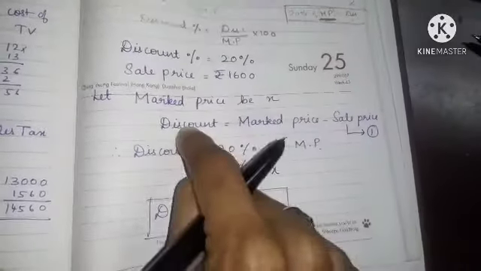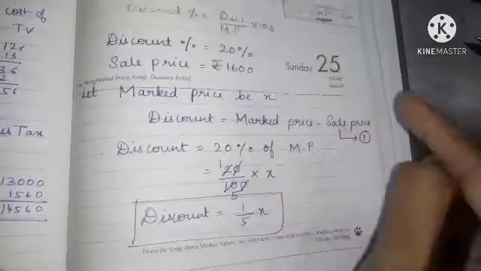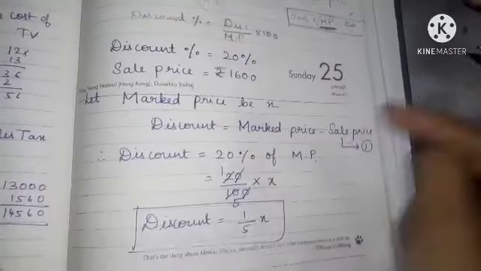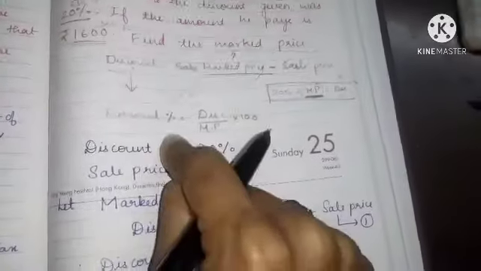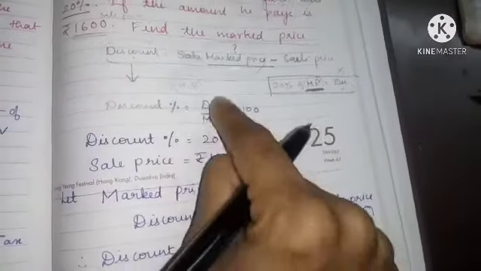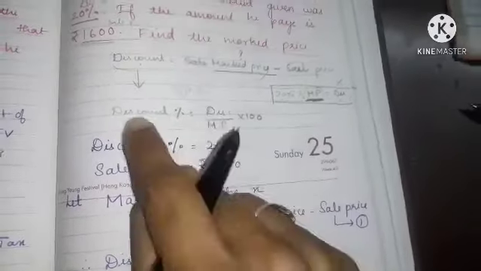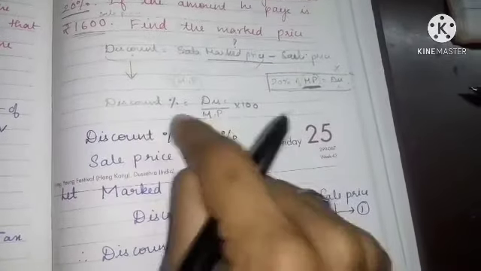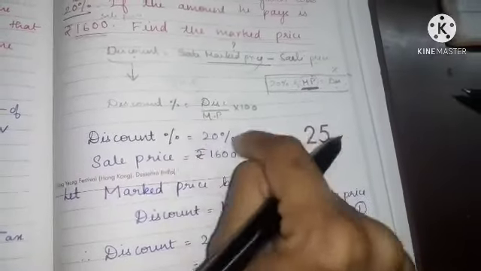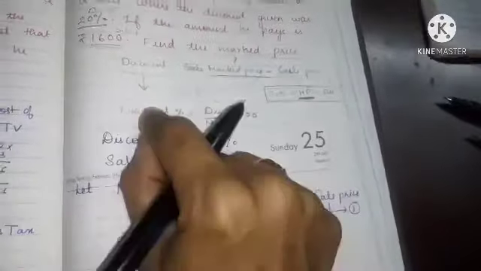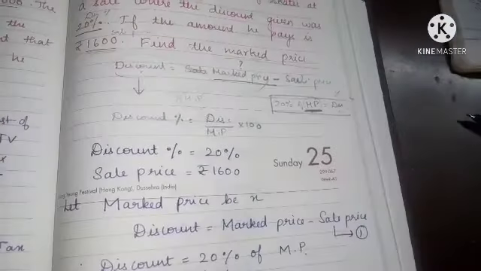Then I have substituted the discount, marked price, sale price. In that I found the value of x. So we got the value of marked price. If you use this formula, discount percentage is equal to discount by marked price into 100. Discount percentage is 20, equal to discount, which you don't know, divided by marked price x, into 100. If you solve it, bringing everything together, you can find the x value.